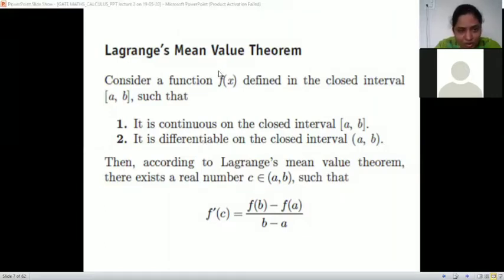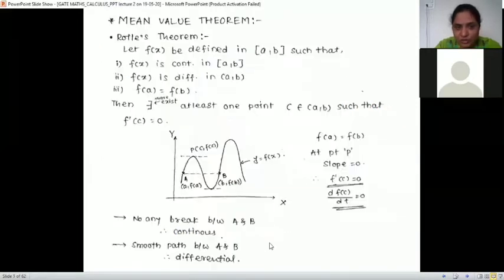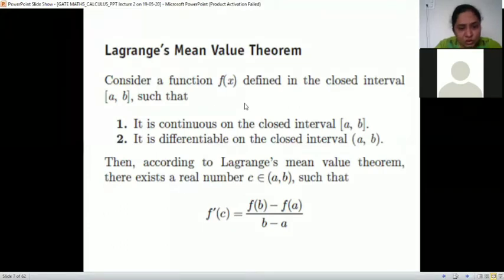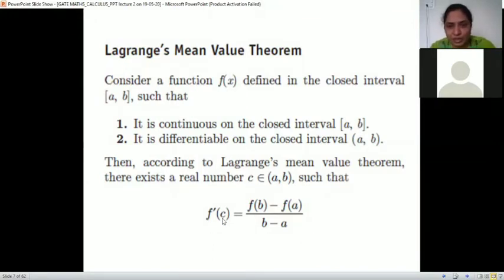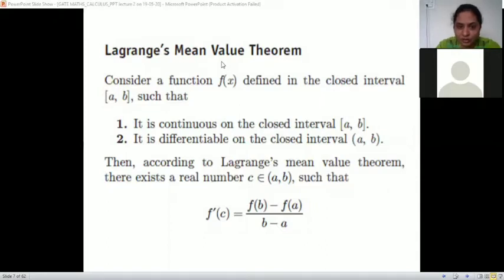And if all three conditions are satisfied, then we can say f dash of C is 0 by Rolle's theorem. And if only two conditions are satisfied, then we have to write according to Lagrange's theorem, f dash of C's value is f of B minus f of A upon B minus A. You are noting down Rolle's theorem, where f dash of C is 0, and Lagrange's theorem, where f dash of C is f of B minus f of A upon B minus A.